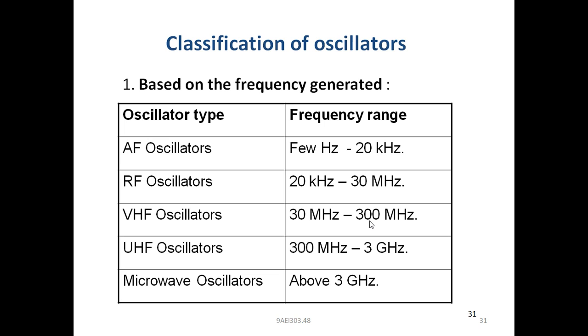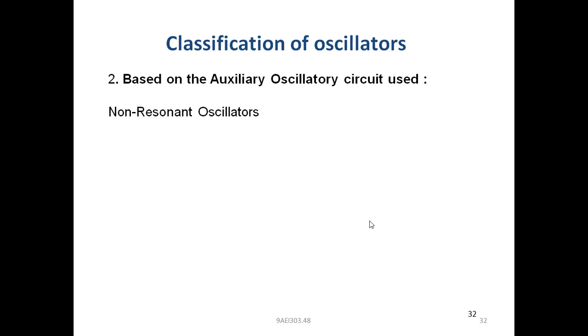These are the signals we generally use to listen to music, TV signals, mobile signals, and all those signals. Next, the microwave signals are used to transmit or receive the mobile communication signals.